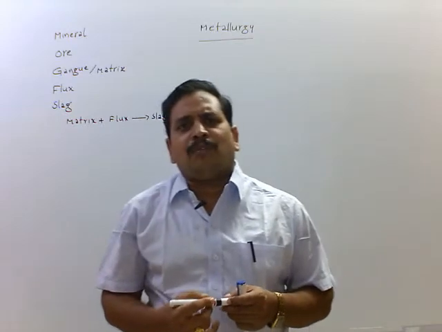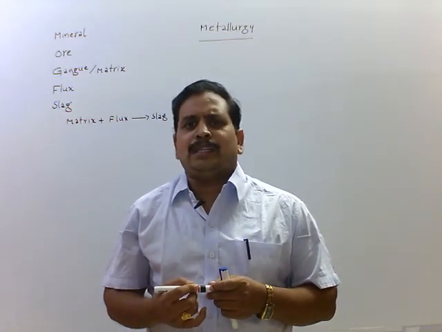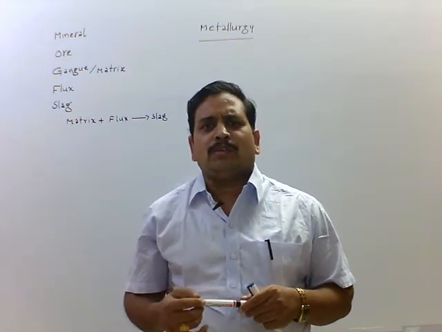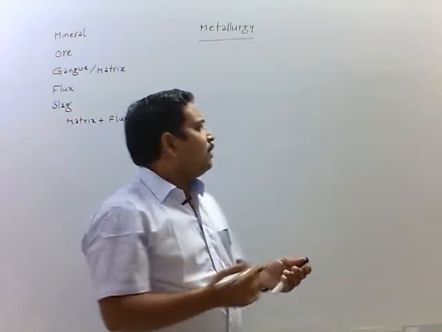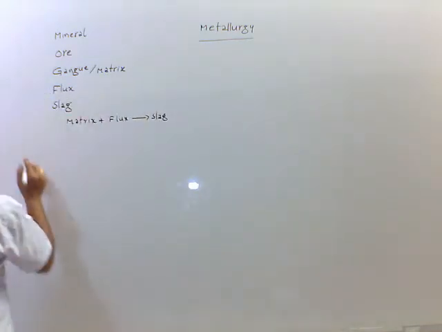Now, extraction of metals from its ore. We have several steps. Here, we can see some ores.